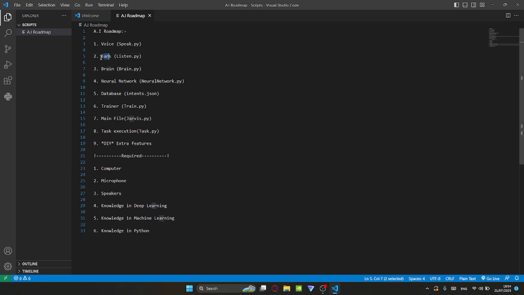for the ears thing, we're gonna be creating our own functions in these two. So instead of creating a new function, you can just use the input function, which is already created in Python. And for the speakers, it's going to be his voice. We're going to hear his voice through another self-made function, which we're going to be making. If you do not have a speaker, you can just use the print function.